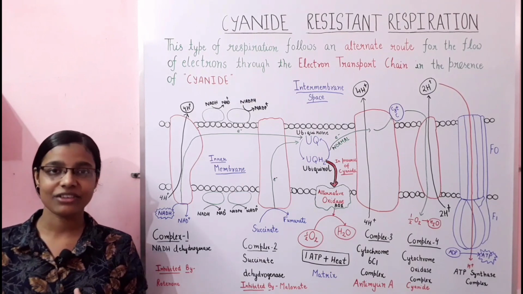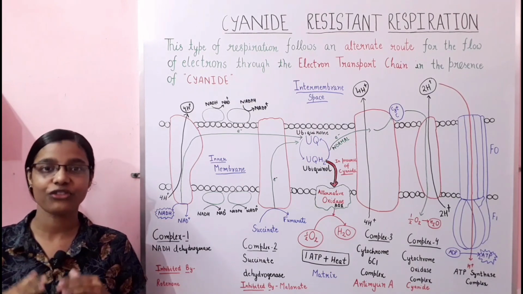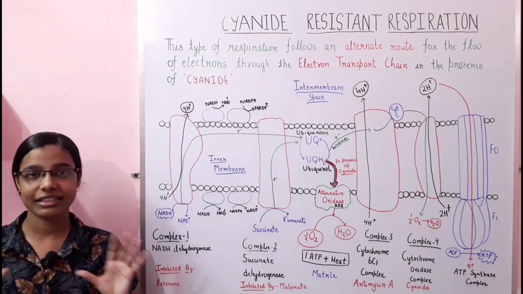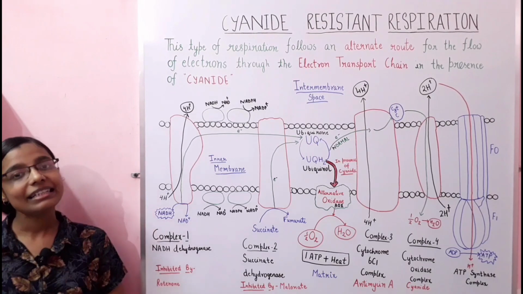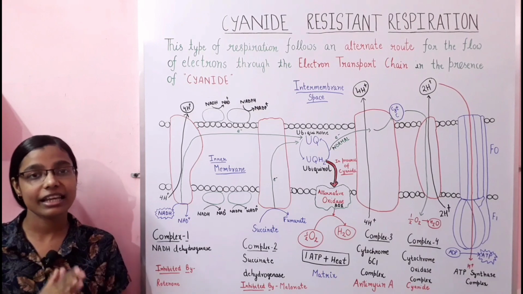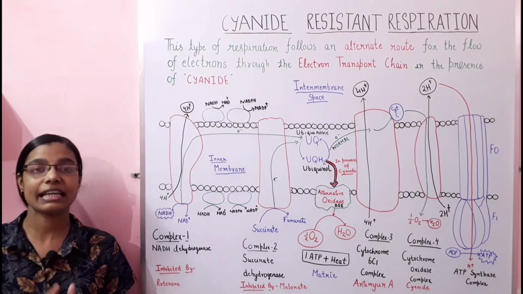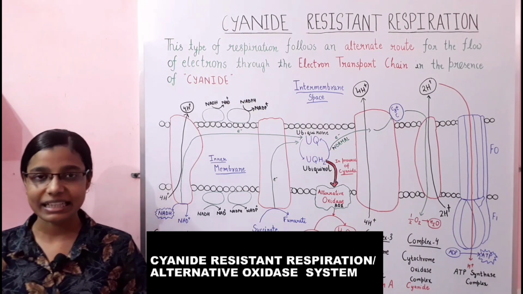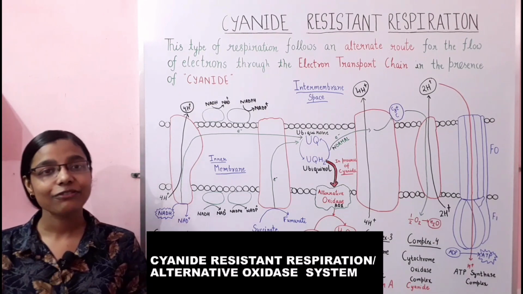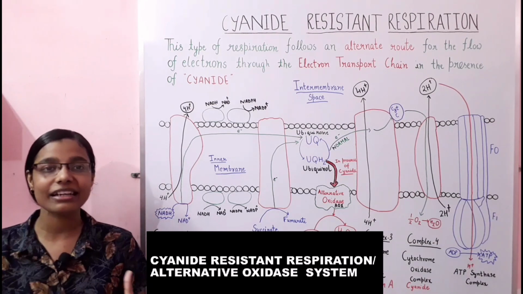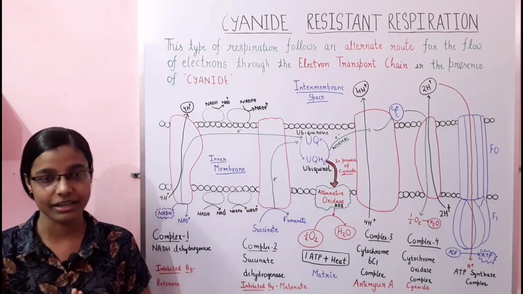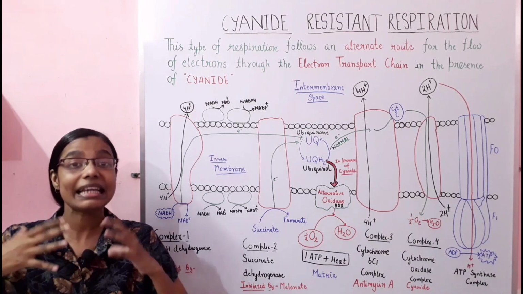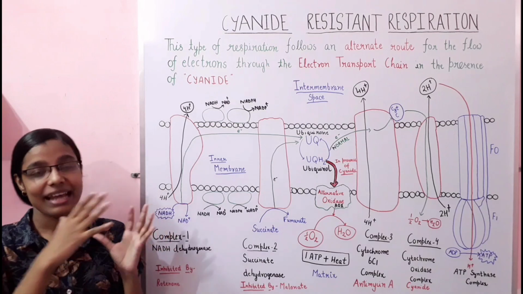Cyanide resistant respiration is basically a kind of respiration that takes place within the plants. It does not take place within the animals. It is a special type of mechanism that takes place within the plants in response to certain inhibitors like cyanide. It follows an alternate route that is completely different from the normal route of the electron transport chain. This route takes place specifically in the presence of certain inhibitors, like cyanide, azide, etc.